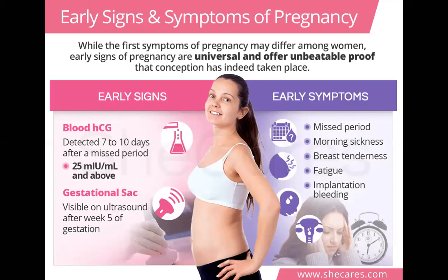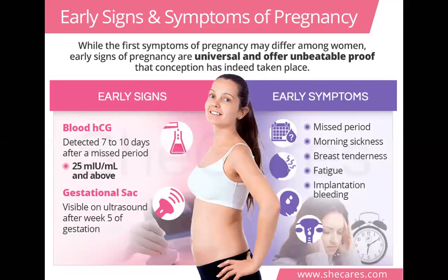The first trimester is from 1 to 12 weeks. The second trimester is 13 to 28 weeks. The third trimester is from 29 to 40 weeks. The synonyms for these are early, mid, and late. The first trimester is also called the early trimester, the second the mid trimester, and the third the late trimester.